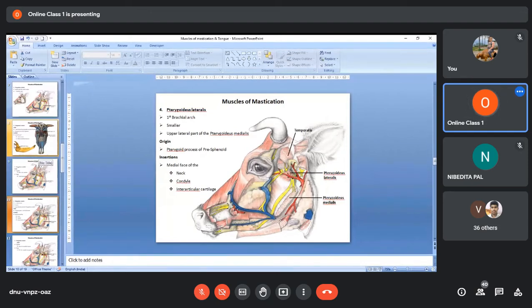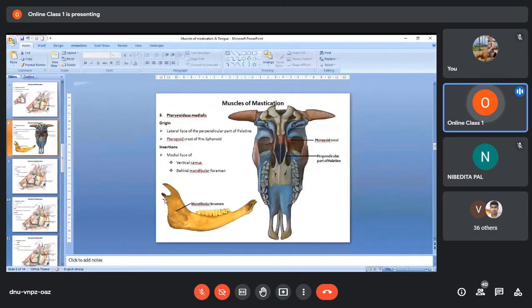That means if you see here, this is the condyle of the mandible. Below this condyle, this narrow area is called the neck of the mandible, neck of the condyle. Then the temporomandibular articulation that I talked about is between the condyle of the mandible and the condyle of the squamous temporal. Between them there will be one interarticular cartilage or menisci.